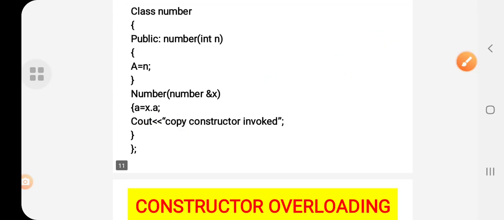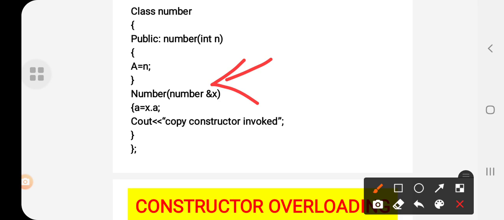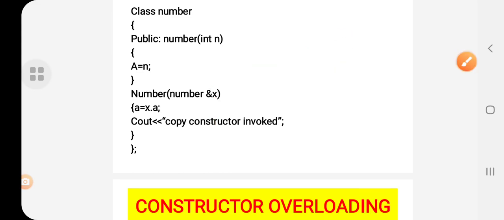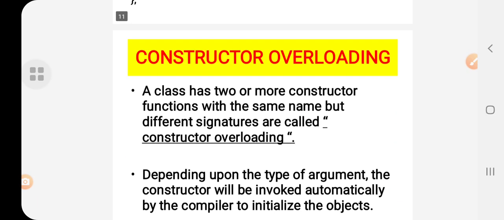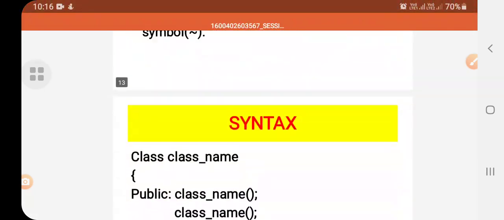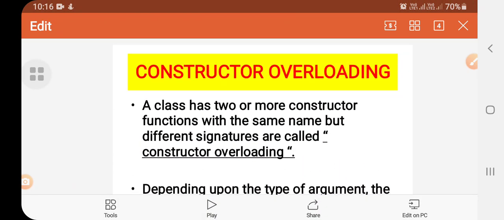So x is having what now? Ampersand. Okay, so you are getting the value of a, that is the address of a, with the help of x. So x is what? Now it is an object with respect to Num. So Num is what? It is a copy constructor. I hope you all understood. Please go through this, and if you have any doubts and are not understanding the concepts, you can call me. You just note it and you should call.